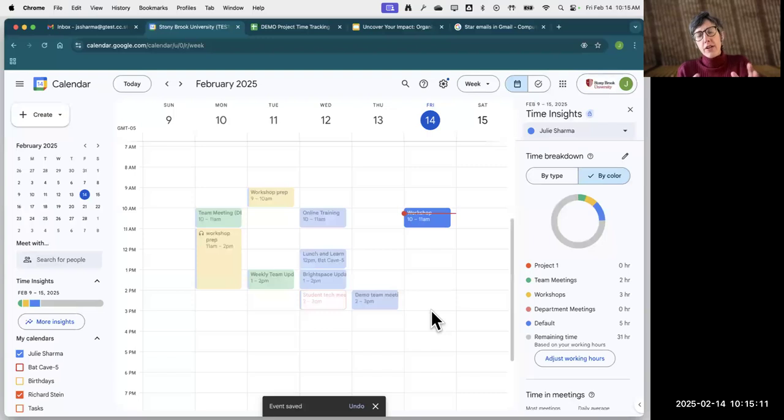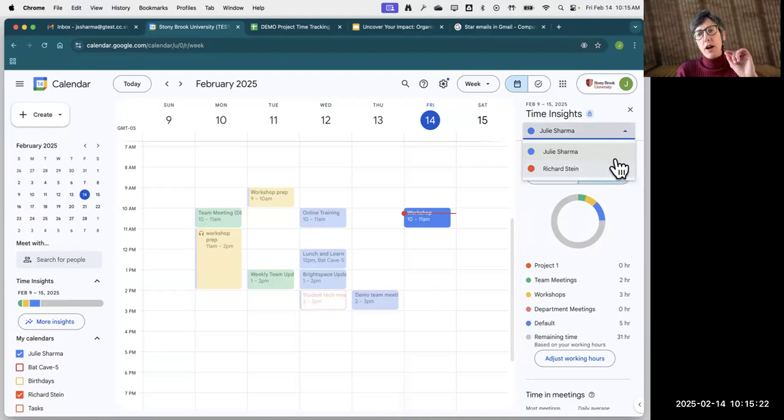All right, so now that you've coded your events some, in Time Insights on the right, I do want to point out briefly that if you have access to manage someone else's calendar, you'll see a drop down in the top of Time Insights where you can actually click into that person's calendar as well. So if anyone has a drop down there, that's someone else's calendar that you manage, you can see that person's time breakdown as well.